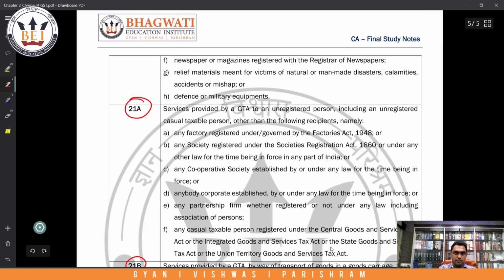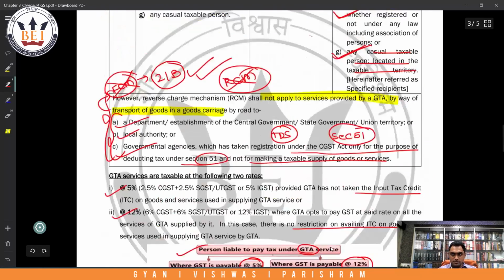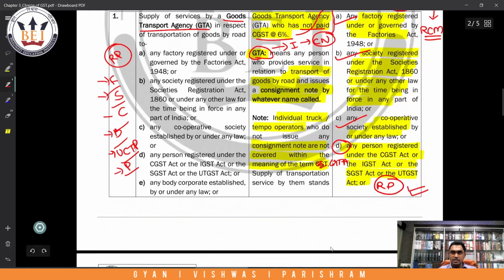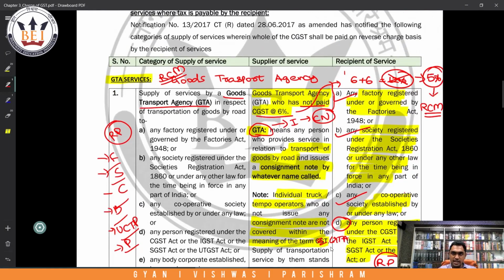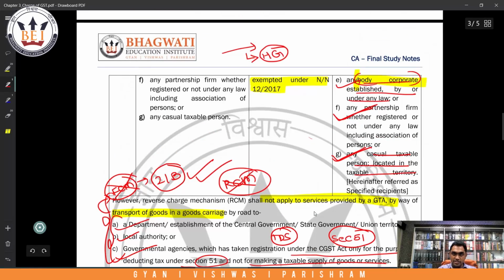21A, important one. They say services provided by GTA to unregistered person, including an unregistered casual taxable person, other than the following recipients. See now what is happening here. We said that in these cases, that is A, B, C, then E, F and G, even if they are unregistered, RCM will become applicable. Correct.